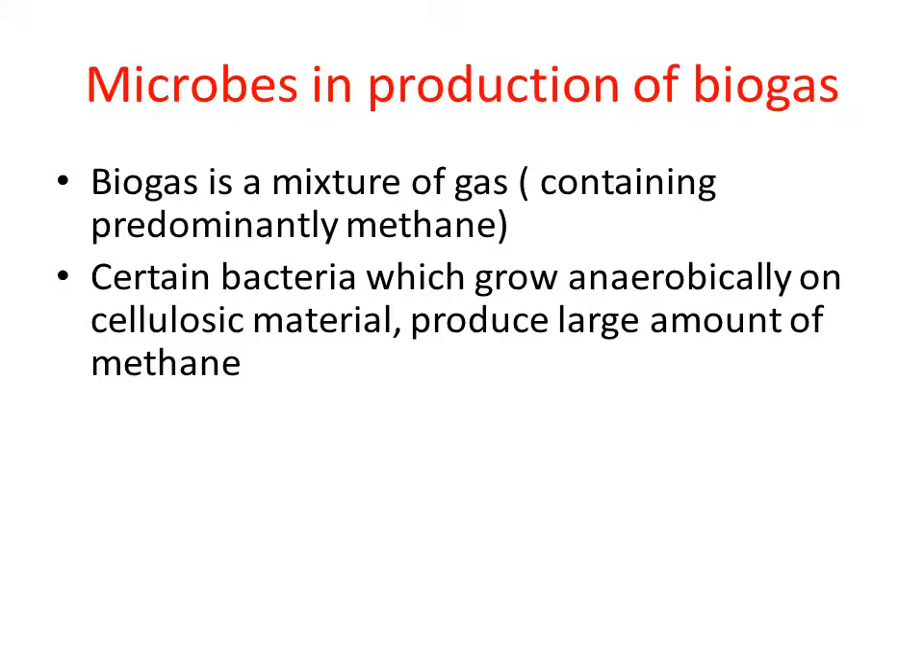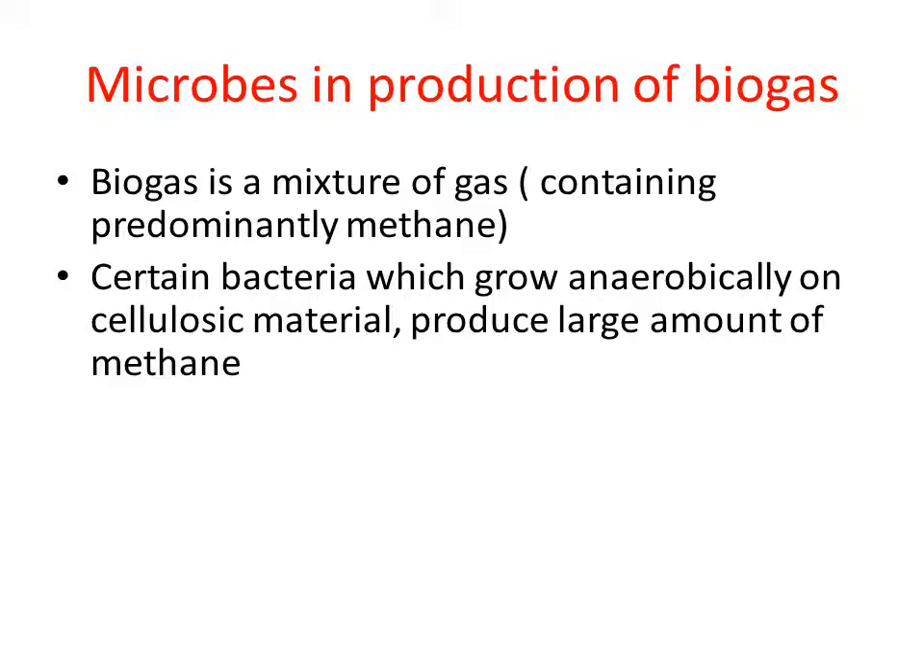In biogas production, certain bacteria play their essential role, right? Some bacteria grow anaerobically on cellulosic material. So the raw material used in biogas production is cellulosic material. Cellulosic material is nothing but waste coming from plants, right? Something which consists of cellulose is known as cellulosic material. When the cellulosic material undergoes anaerobic respiration by certain bacteria, as a result we get the end product. That end product consists of a large amount of methane, right?